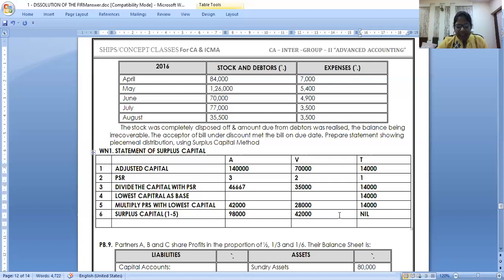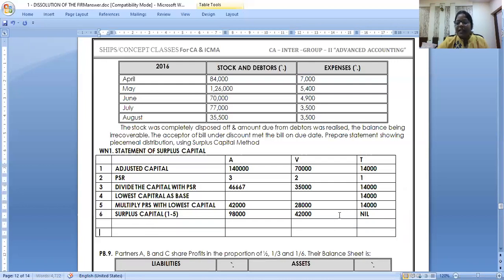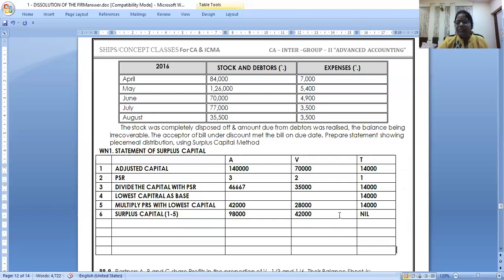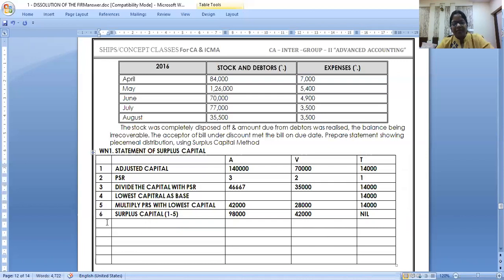Now what I want to say is repeat these steps. Without waiting for me, can you all do it very quickly? Ma'am, how many times should we repeat till we get the excess capital? Seventh one. Again, write down PSR. Two problems, if you understand, you will be clear with this, and do it logically. Don't mug up these steps. You can unmute and speak up in between, absolutely no problem. Now you have got the surplus capital. Sorry, I wrote for C, V, T; we are not doing for T.